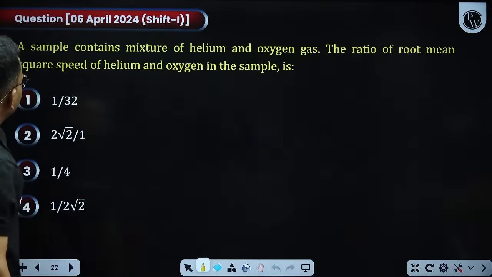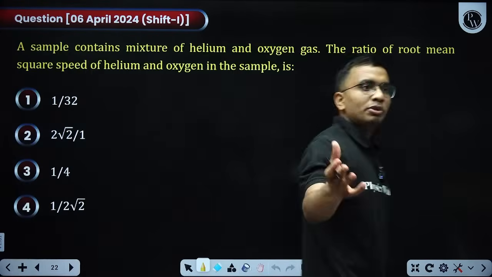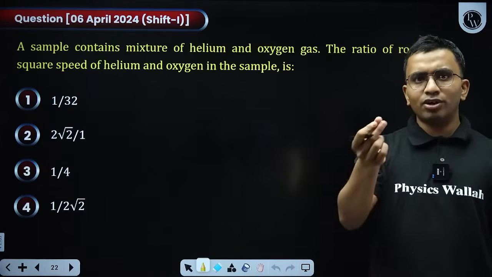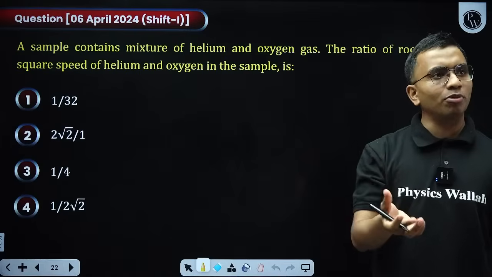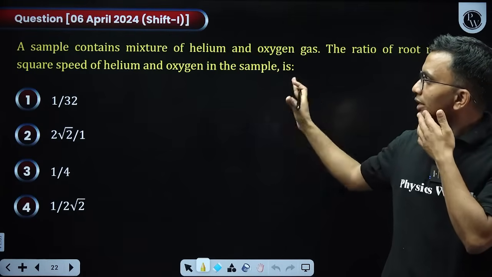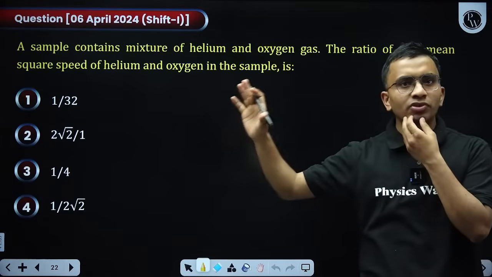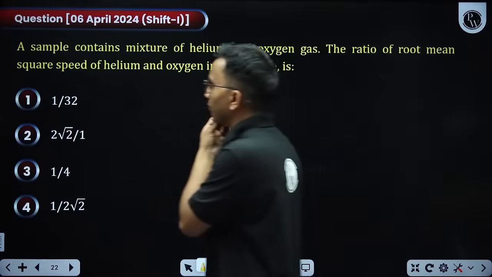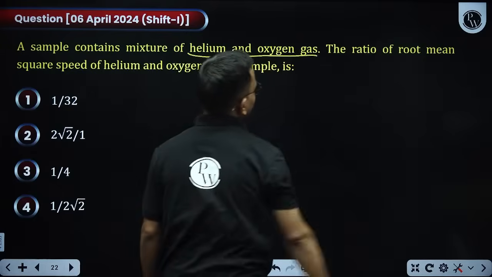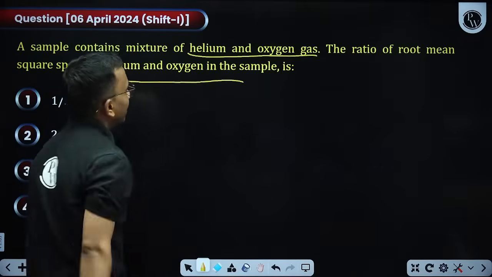Next question. Ratio of root mean square velocity is the simplest; it's not even a concept, just remember the formula. A similar question was asked in the 2026 January attempt, if you remember that. This is a 2024 question. A sample contains a mixture of helium and oxygen gas. The ratio of root mean square speed of helium and oxygen in the sample is.